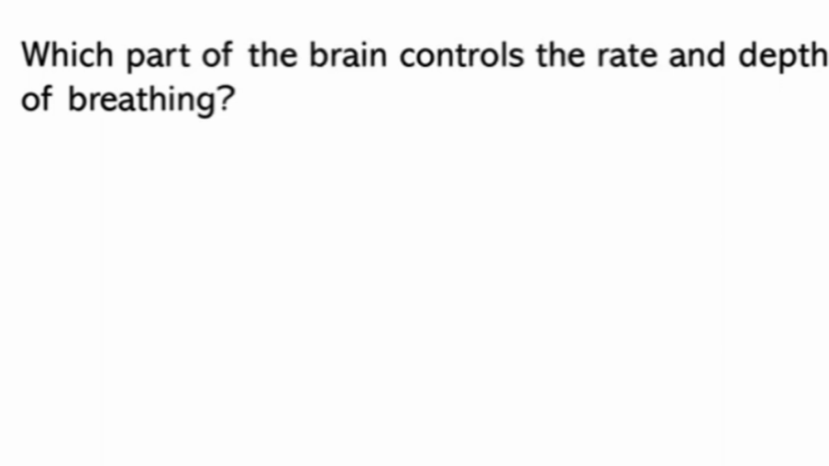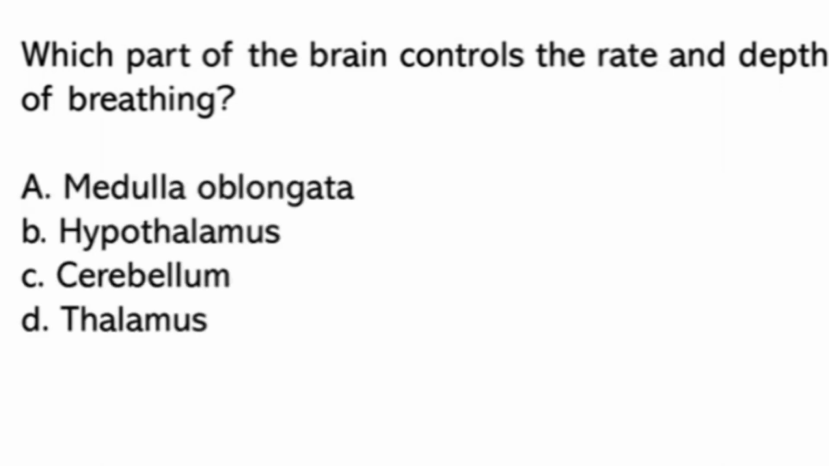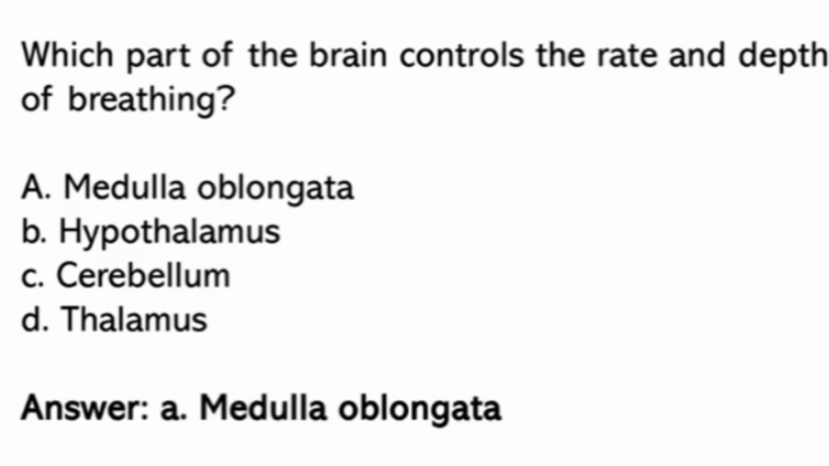Which part of the brain controls the rate and depth of breathing? Medulla oblongata, hypothalamus, cerebellum or thalamus? Medulla oblongata. Rate and depth of breathing control. Okay.